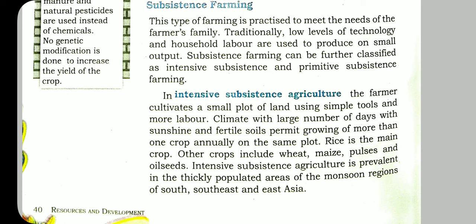The Indian people doing this type of agriculture earlier, they have to wait for the monsoon climate, they have to wait for the sunshine, and on the small plot of land, a single crop is done annually by them. And another thing, the area is thickly populated, that means the population density is high in that area. This type of agriculture is done by this type of people.